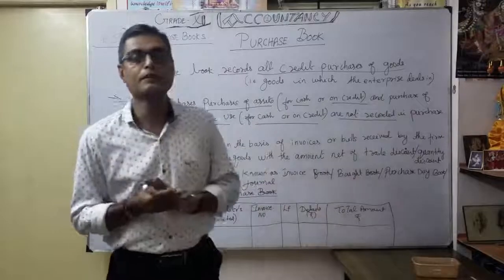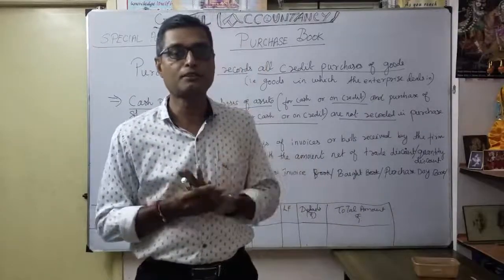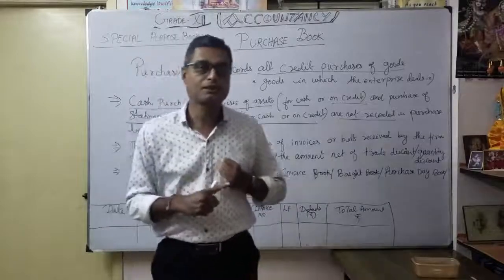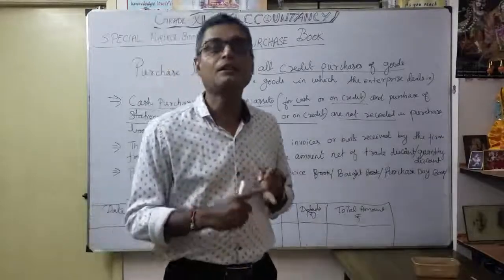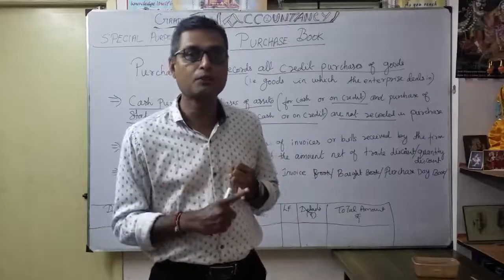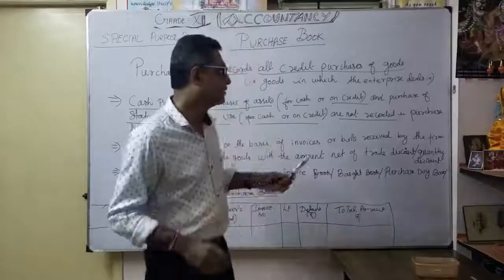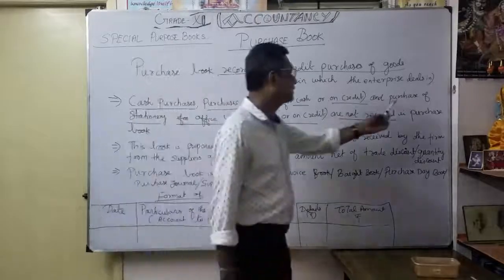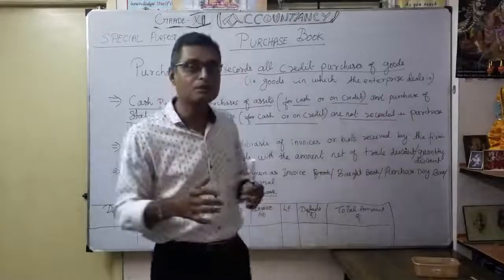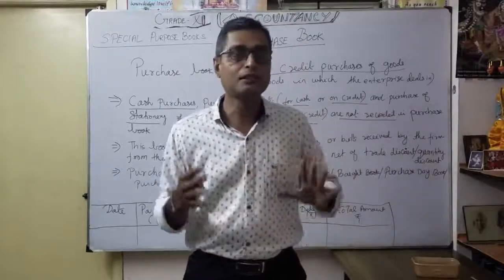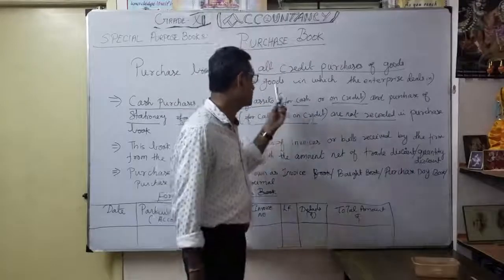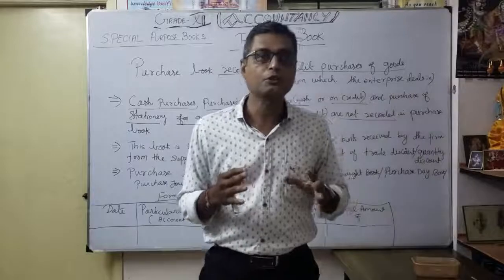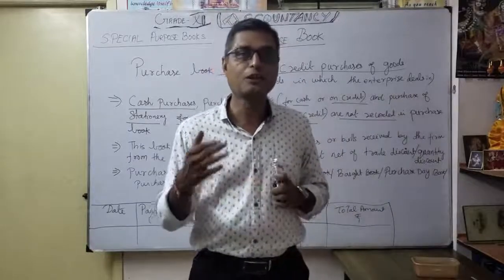So three pieces of information are very important. We are not going to record in the purchase book: one, cash purchases; second, purchase of assets, whether cash or credit; third, any stationery purchase for office use, whether cash or credit. Here, suppose your main business is the purchase of stationery, then you can create a purchase book. That is a very important point: goods in which the enterprise deals in. But as office use, when you purchase stationery on credit, you can't write it in the purchase book.